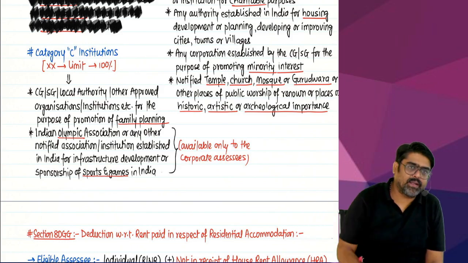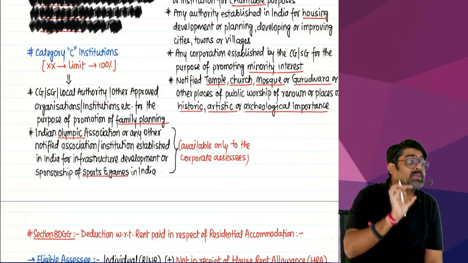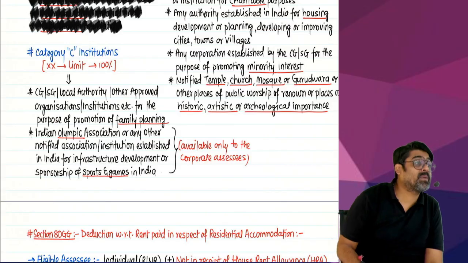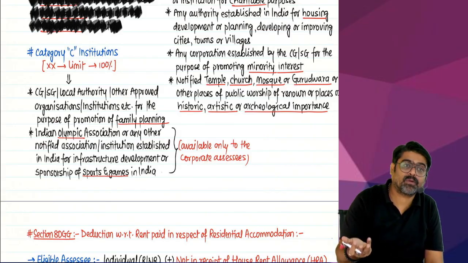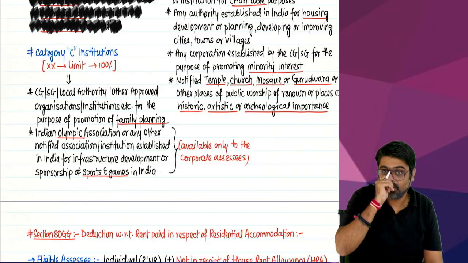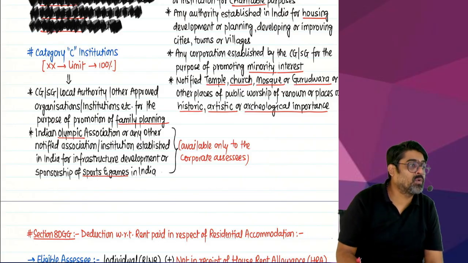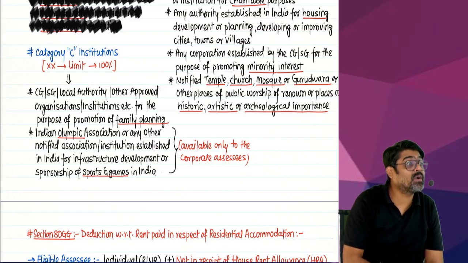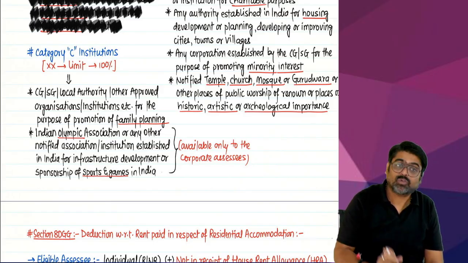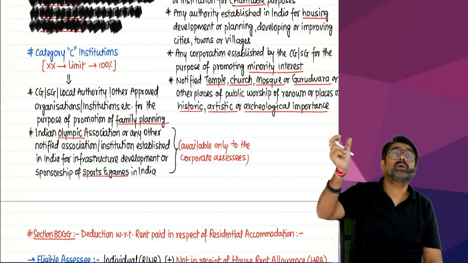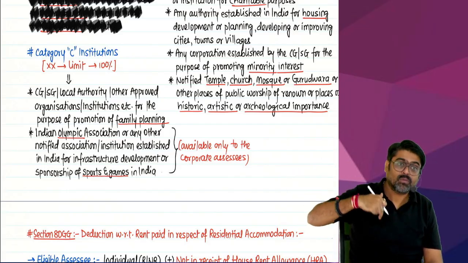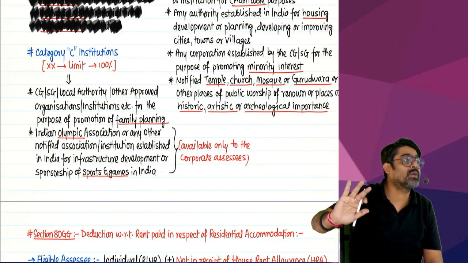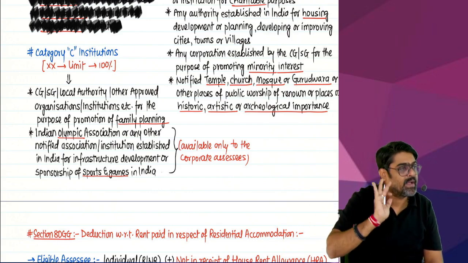Now come to category D. In category D, you will remember the word charity. Charitable purpose. So donations made for charitable purpose will come to category D. Yes or no? And any donation made by you for corporations which promote minority interest, National Hajj Committee and all. This is a corporation which promotes what? Minority interest. So any corporation which promotes the minority interest, if you donate to that corporation also, yes or no? So remember the word minority interest.